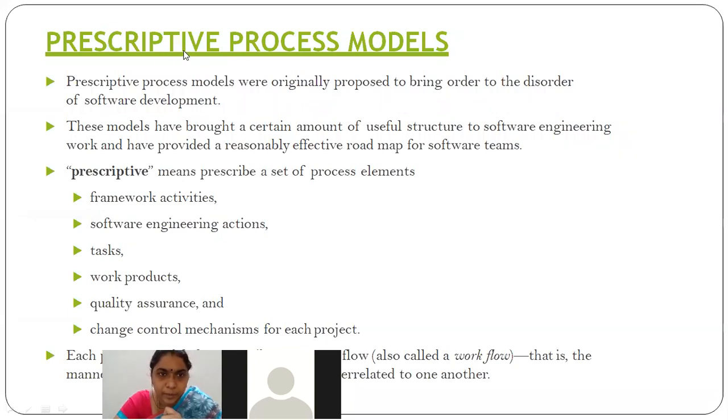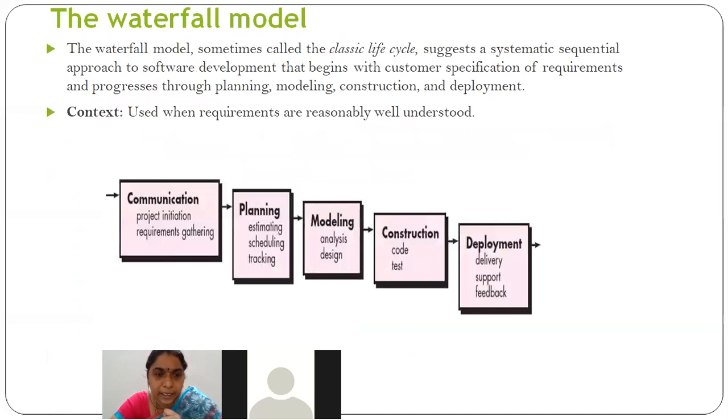In the prescriptive models, you will have the first category as linear models. In the linear models, the waterfall model comes into category 1. Right, the waterfall model comes into linear models. Why? Because if you see the diagram, you can understand the flow of the activities is linear or sequential. So for that reason, it comes under linear models.